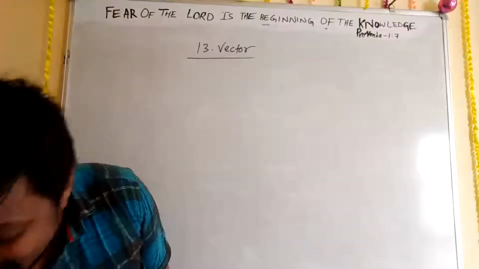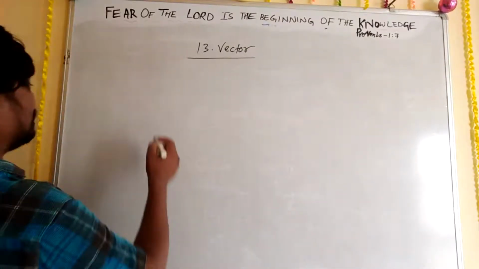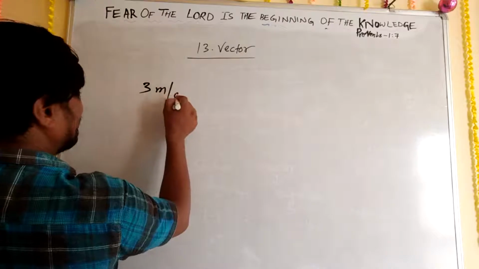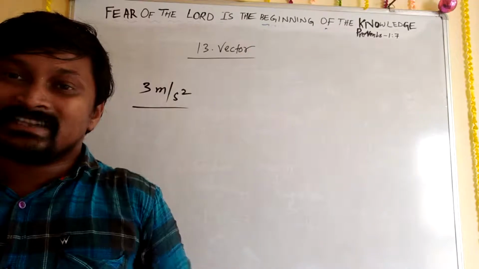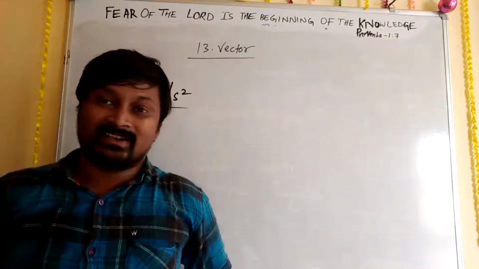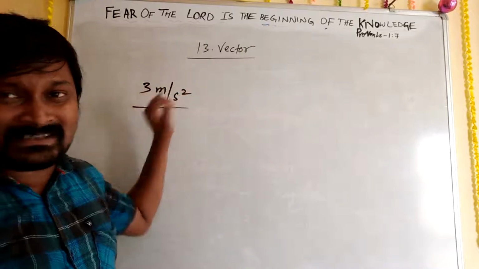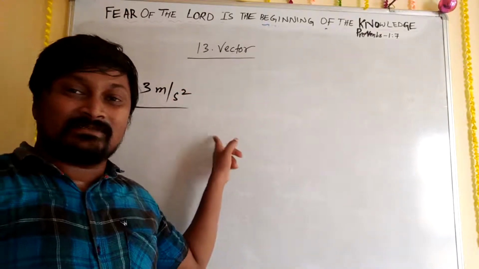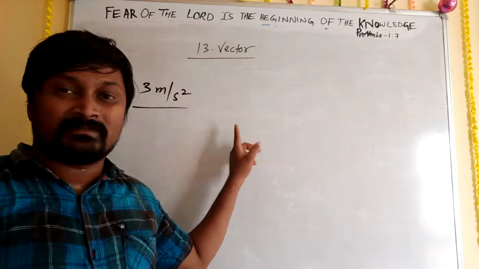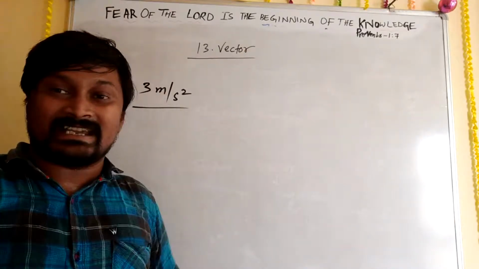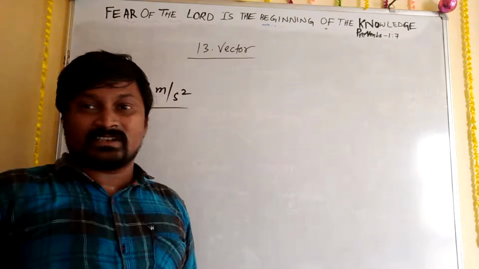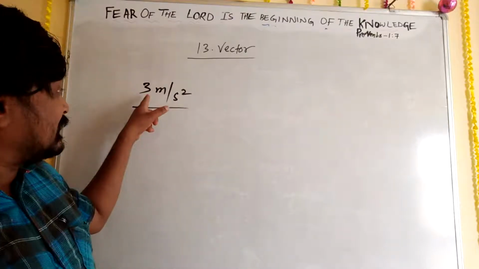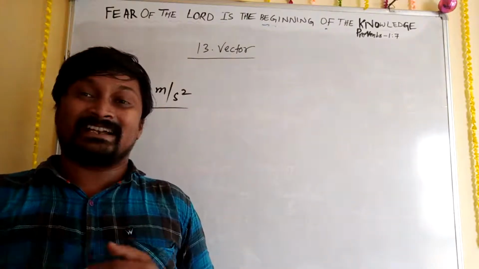So I may ask one question about that. You can just observe carefully. If 3 meter per second square is there, can we say it is a vector or... okay, displacement? Very good. Displacement is a vector quantity. Okay. Now this I have written, 3 meter per second square. What is this? Whether it is a vector or which quantity? Vector or scalar? Velocity, acceleration. Yes, those are correct. Now tell me, 3 meter per second square is which quantity? Scalar or vector?